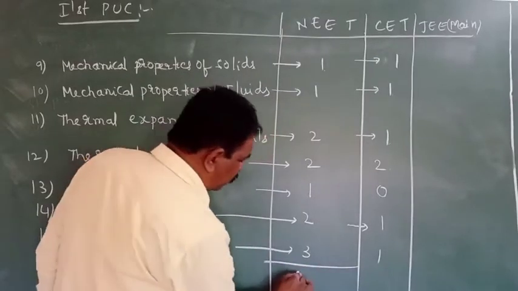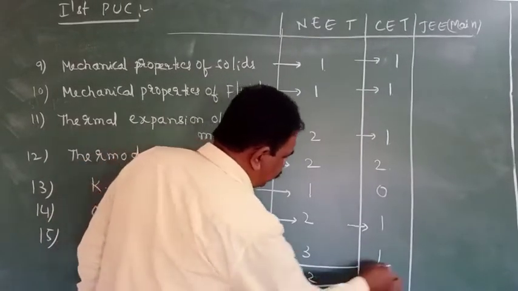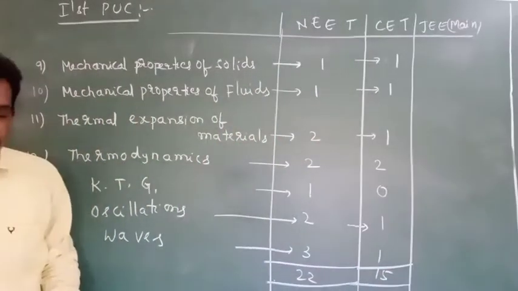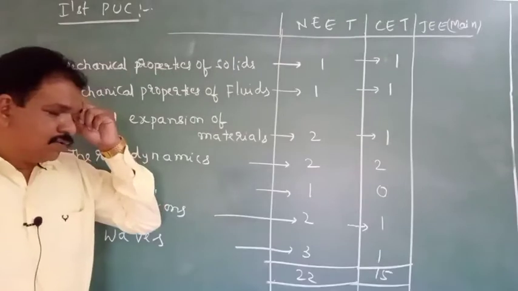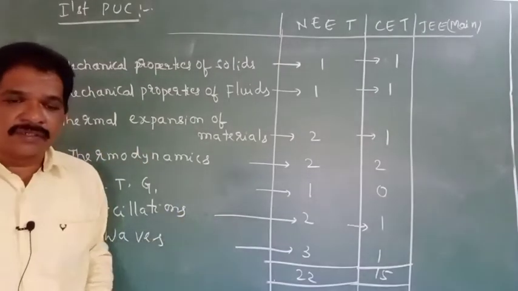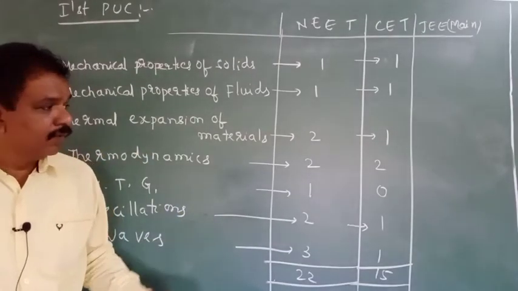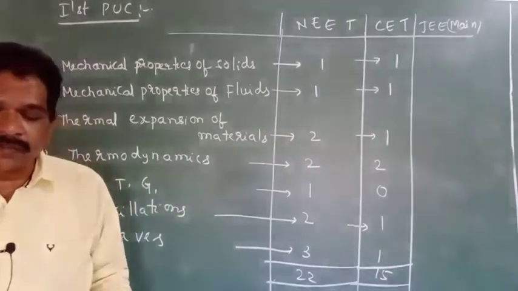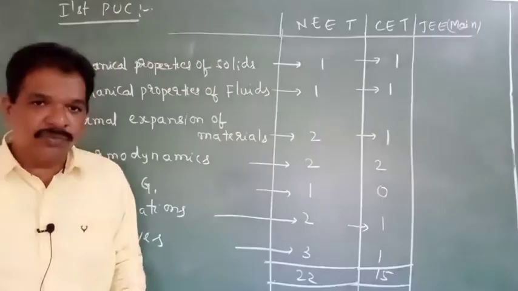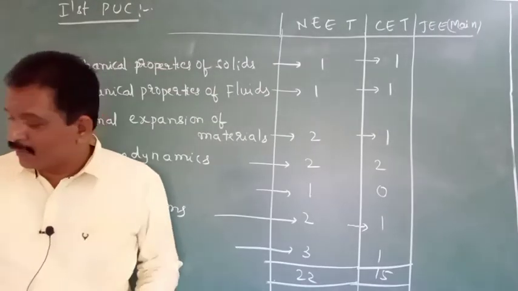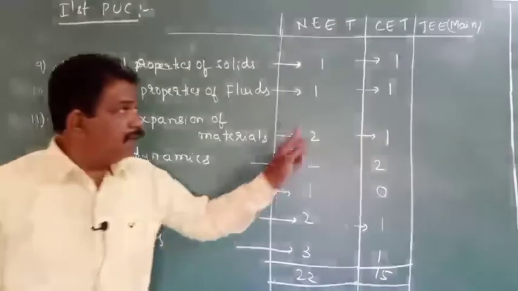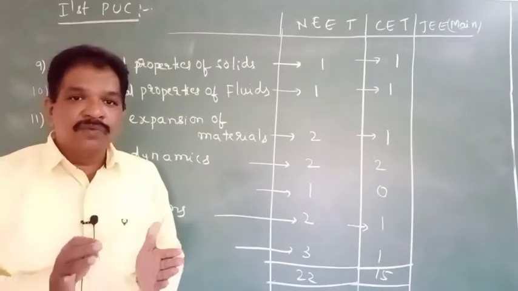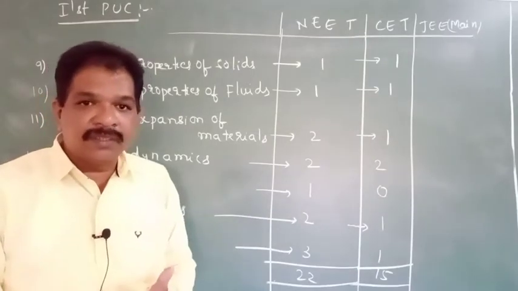If you count totally, this becomes 22, and this becomes 15. So overall 22 questions will come from the first PU in the NEET examination, and 15 questions will come for the CET from the first PU portions. Whereas in the JEE Main examination, only 25 questions will be there.